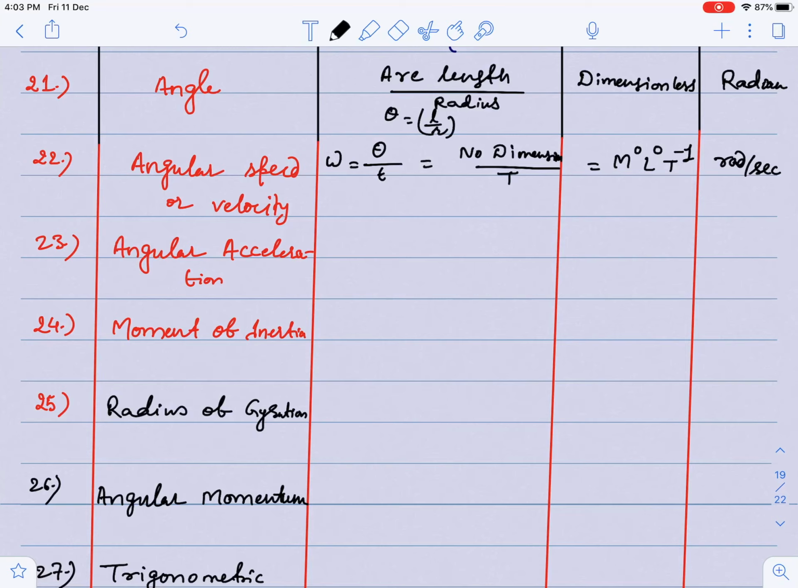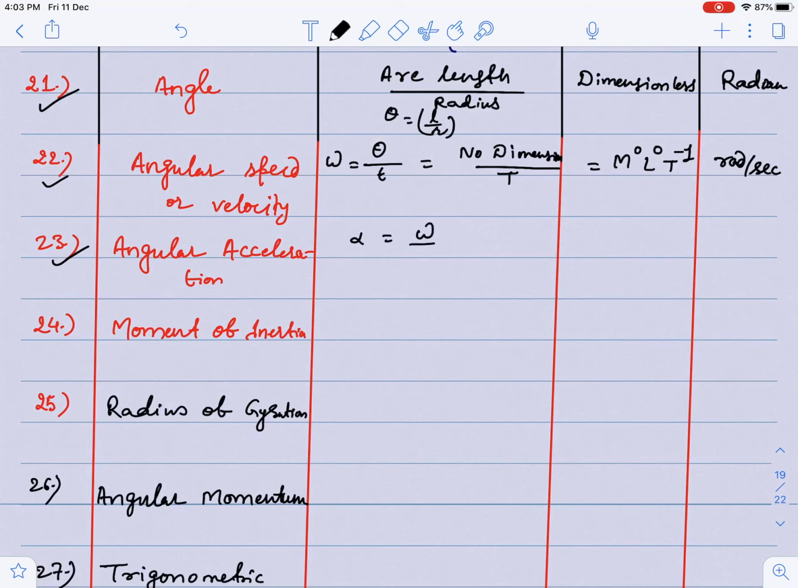Angular acceleration, I'm just introducing some terms which you will come across in circular and rotational motion. So angular speed, angular velocity, angular acceleration, all these things you will come across in the circular and rotation topic.